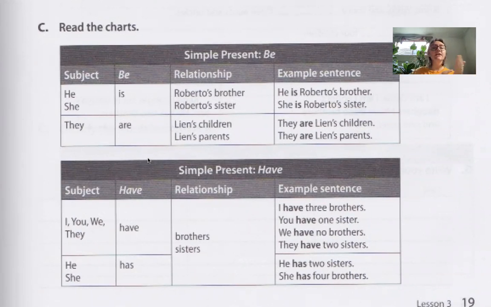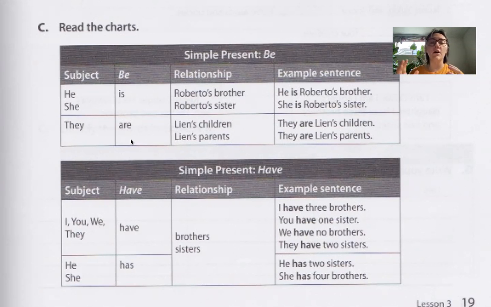Okay. So just like we've been talking about, to be, to have, right? Simple present tense. He, she, is, they are. So you would say, oh, he is Roberto's brother. He is Roberto's sister. You could also say he is my sister, right? When we're talking about ourselves, we say my, for possession. He is Roberto's brother. He is, or she is Roberto's sister, right?